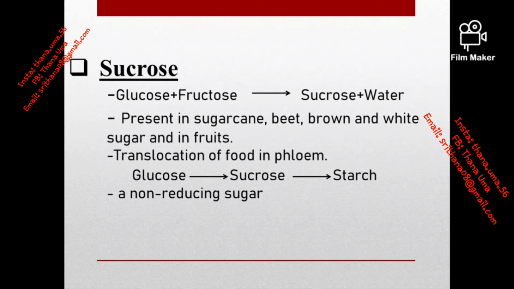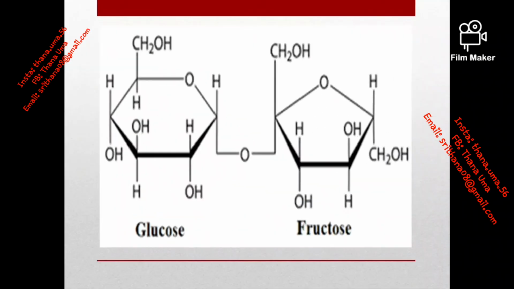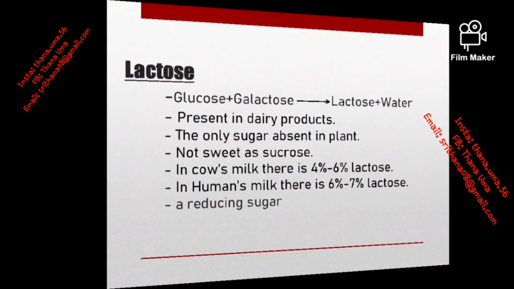This sucrose translocates the food produced by a plant in the phloem. That means glucose is produced during photosynthesis, then converted into sucrose and stored as starch in plants. And this is a non-reducing sugar because it can't do reduction like other disaccharides. The only disaccharide which is a non-reducing sugar. And if you consider its structure, compared to maltose it is different, but the number of carbon, hydrogen, and oxygen atoms is going to be the same.